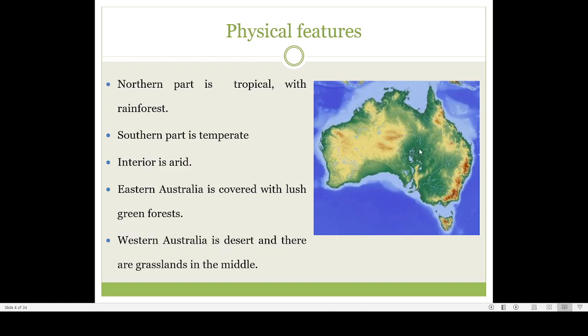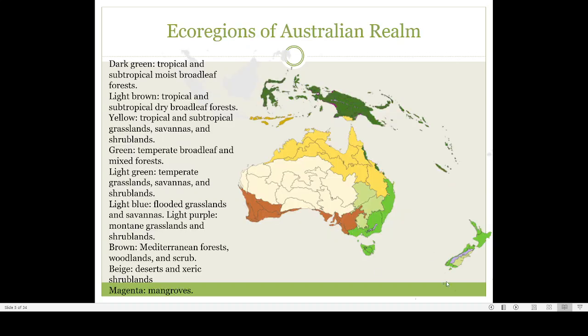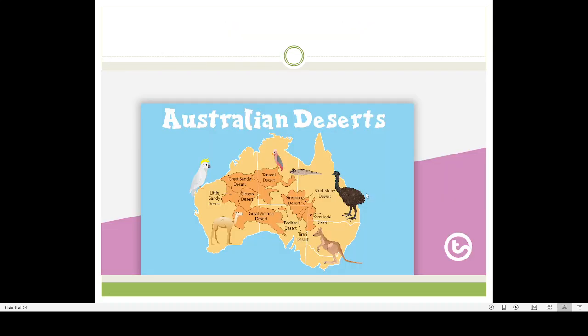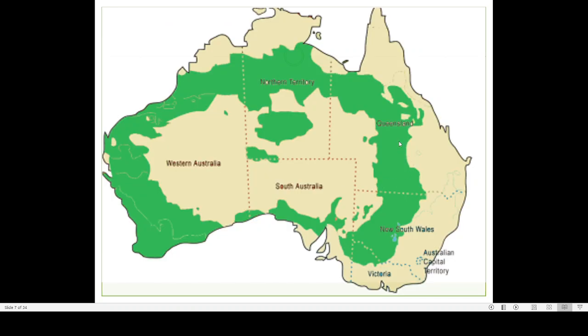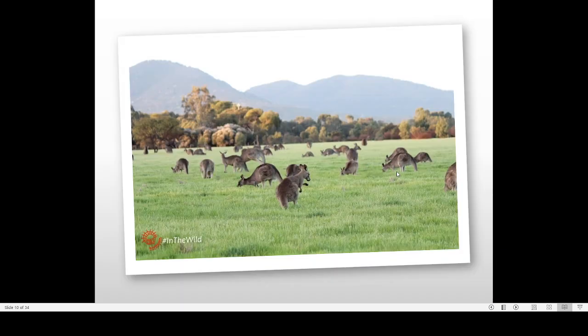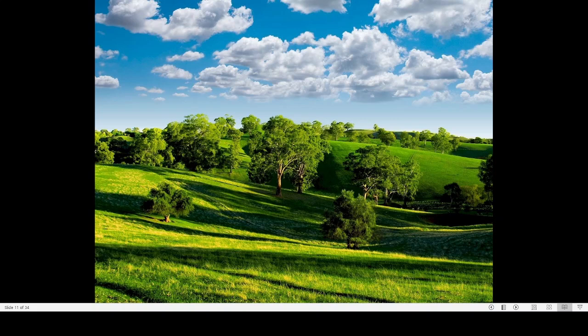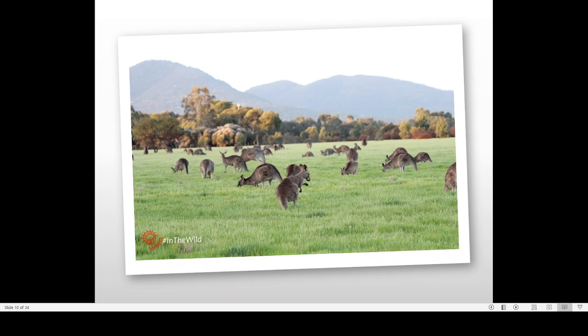These are all grasslands. In the middle of the Western, or here you can say, these are all grasslands. Here also you can see that. So this is also a grassland. See, in these grasslands, there are a lot of trees. These grasslands of Australia are like savannas, where a lot of wild animals like kangaroos live. Because they are mainly running animals, they need a lot of space for running, and they are also feeding on this grass. So just like our cows or cattle, these animals are mainly feeding on grass present in this grassland.